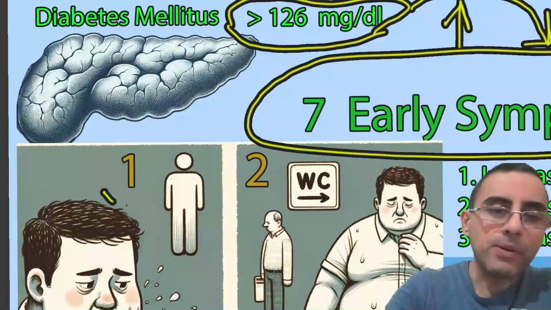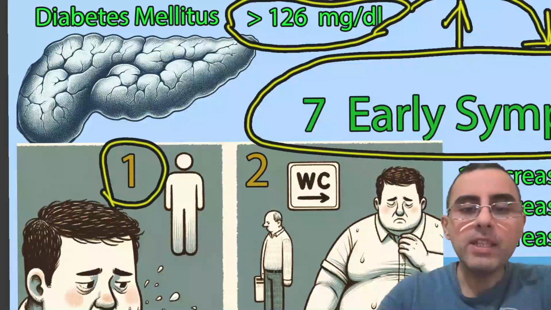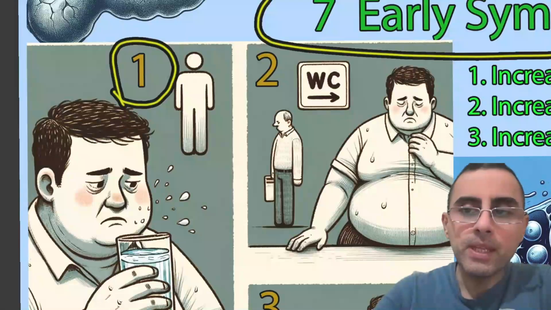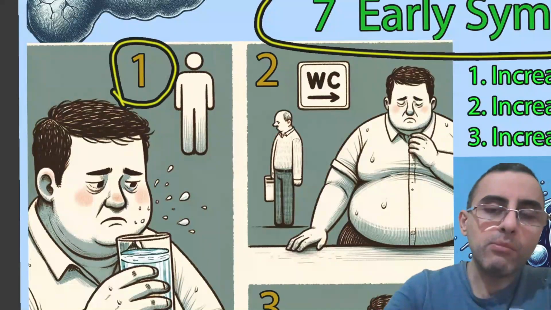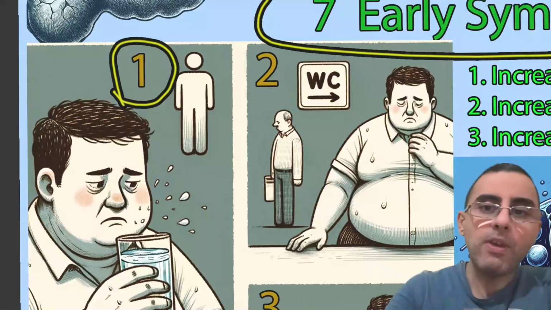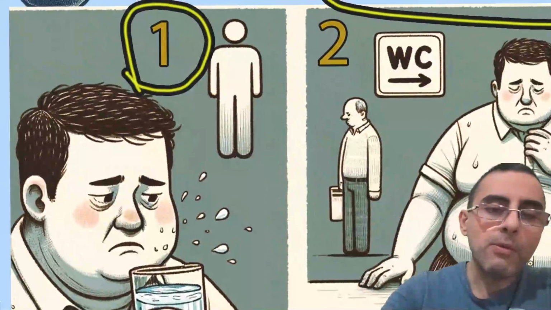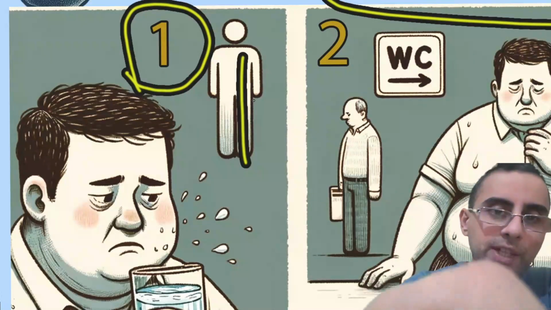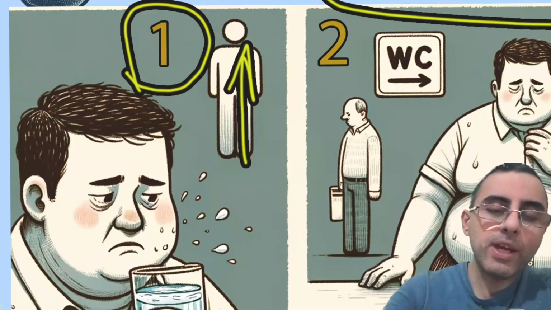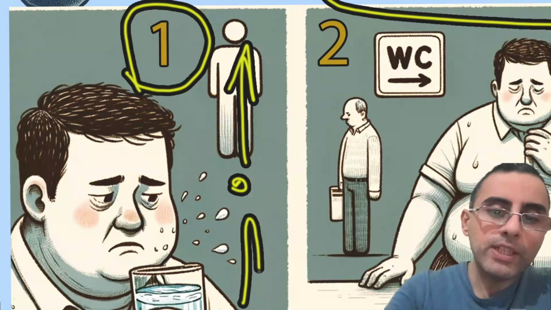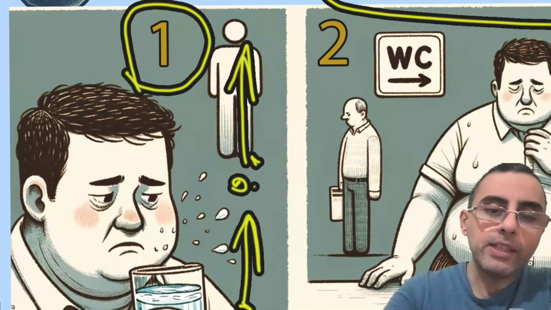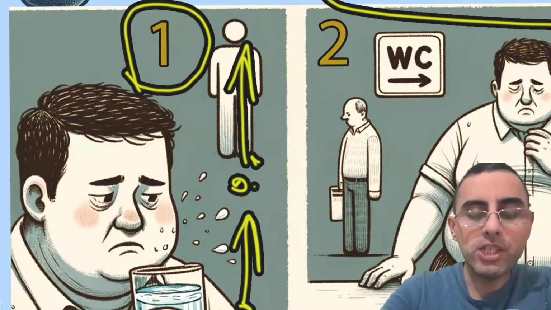First is increased thirst. Why does increased thirst happen? It's the classical and most important early symptom of diabetes, and it happens because when we have high blood glucose level, our body tries to dissolve this glucose in the blood, and fluid is drawn from tissues to blood, and it causes tissue dehydration.